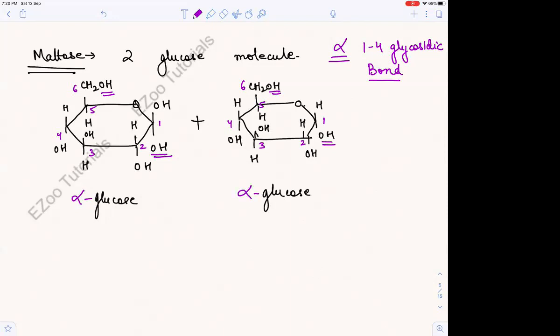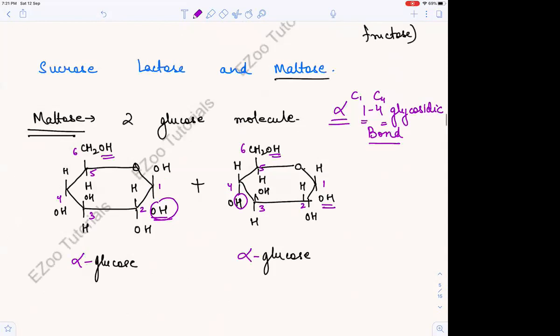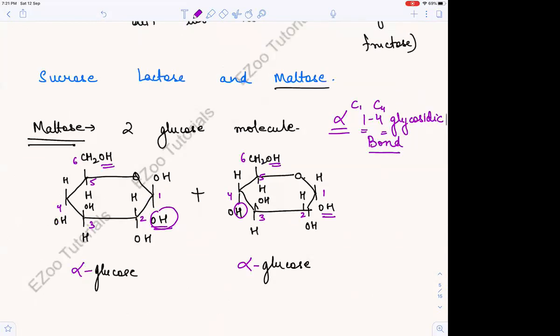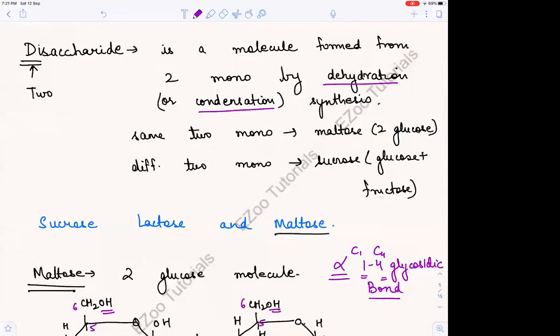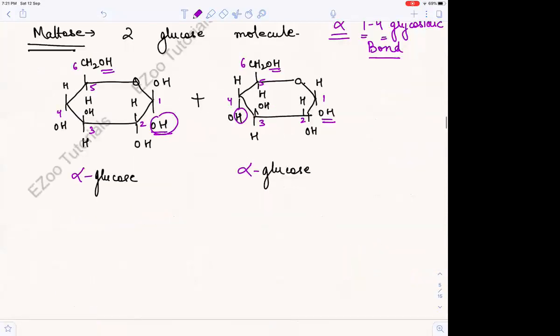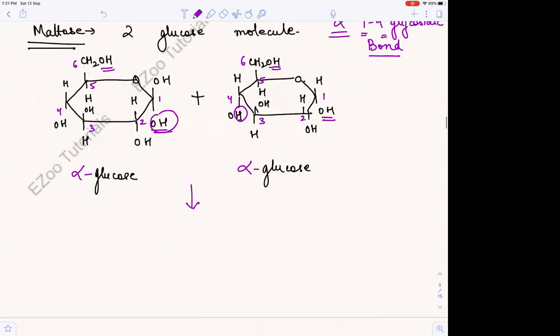1,4, right? So let us see carbon 1 and let us see carbon 4. What did I tell you? They are made by condensation or dehydration, right? So what happened here? One H2O was removed from the glucose. So what did we get? We'll get a maltose. Let us see how the maltose will look.